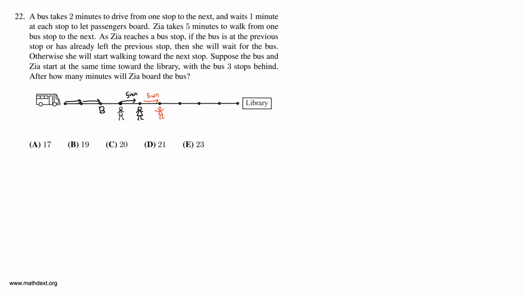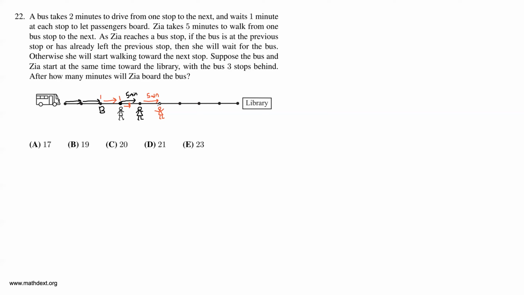And what's happened during those 5 minutes is the bus has stopped to let passengers board for 1 minute because it never got the chance when Zia looked back. So it stops for 1 minute, lets the passengers board, then drives for 2 minutes, then stops for 1 minute. So that's taking it 4 minutes. And then it's going to drive halfway to this next stop. And that's as far as it's going to be able to get before Zia looks back.